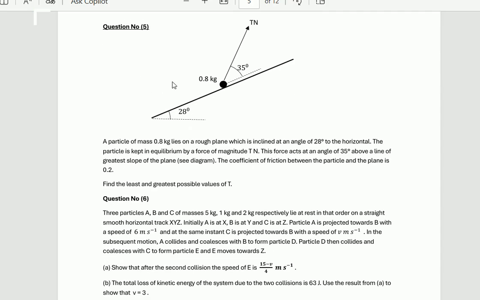Question number 5 is: a particle of mass 0.8 kg lies on a rough plane which is inclined at an angle of 28 degrees to the horizontal. The particle is kept in equilibrium by a force of magnitude T Newton. This force acts at an angle of 35 degrees above a line of greatest slope of the plane. See the diagram. The coefficient of friction between the particle and the plane is 0.2. Find the least and the greatest possible value of T.